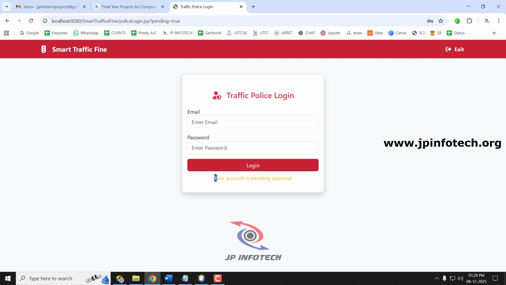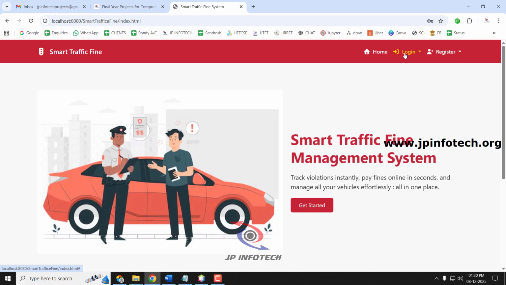So you can see the message, your account is pending approval. This is to make the system secure from unauthorized persons. So to make the system secure, the admin should verify it, and only after the approval of the admin can the traffic police log in. So let us go to the admin login.